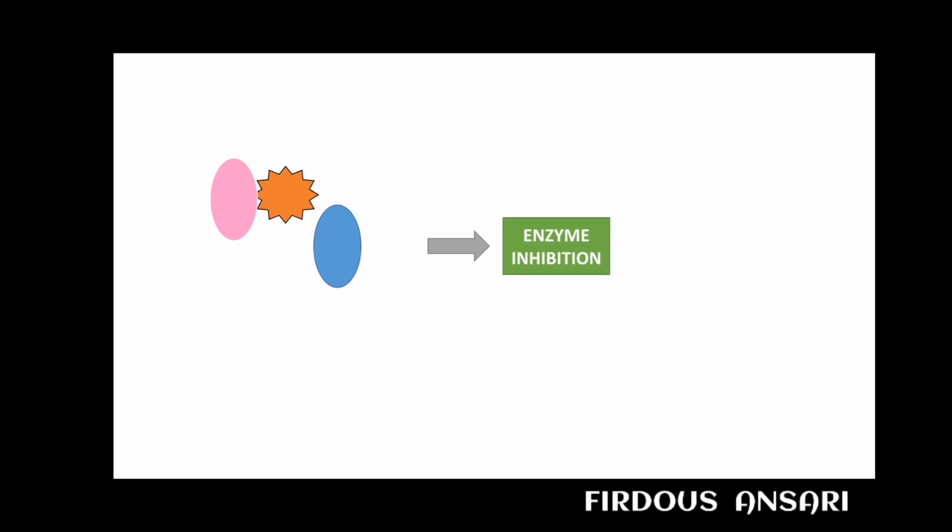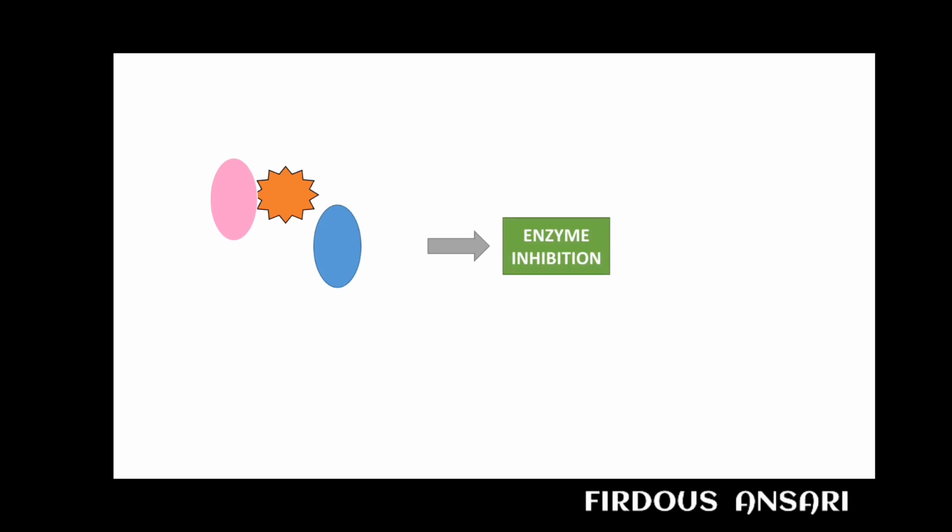Suppose we have consumed a blue drug, and for this blue drug we have the enzyme CYP. Whenever this cytochrome P enzyme interacts with the blue drug, it will cause metabolism of the blue drug. Okay, this is a normal condition. Suppose along with the blue drug we have consumed a pink drug, and this pink drug has inhibited the enzyme. Because of the enzyme inhibition, it will fail to cause metabolism of the blue drug. So this is known as enzyme inhibition.